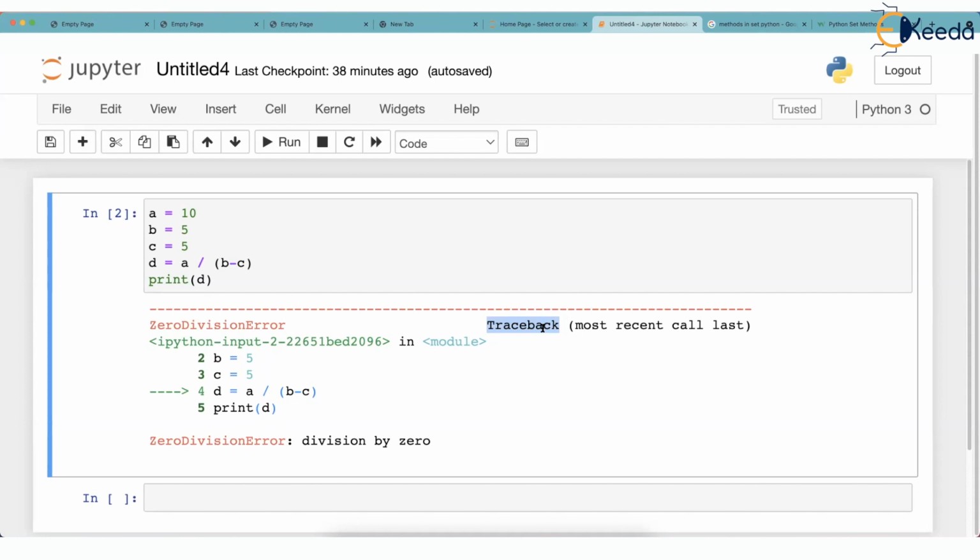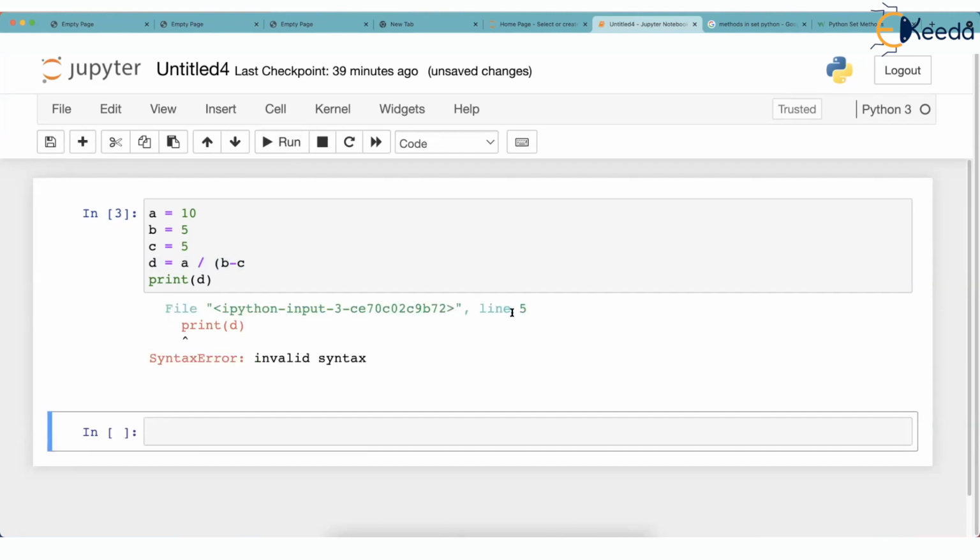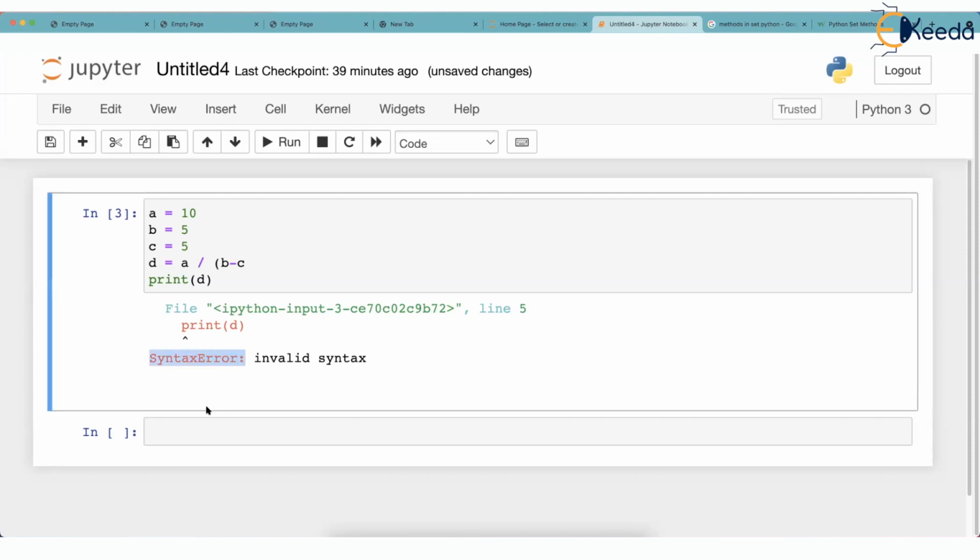Just check what I am talking about. Suppose I forget giving this bracket. Oh, look at this line now. This is grammatically bad because I have given an open bracket, but I have not given a close bracket. What if I run this now? There is no Traceback. That word is not there. There is no class name also. No ZeroDivisionError. It simply says SyntaxError, and it says invalid syntax.